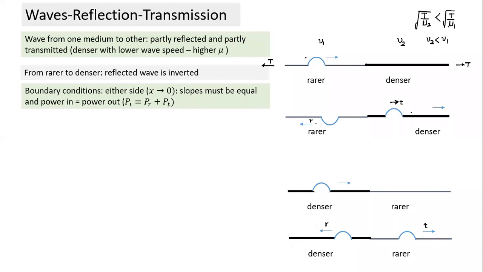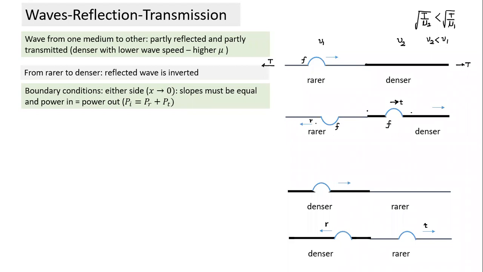If this had a frequency f, the transmitted wave will also have the same frequency. This also will have the same frequency. The frequency does not change. But the speed: if this speed was v1, the reflected wave also will have the same speed, and the transmitted wave will have a speed corresponding to that medium. And what other things do we need to know here?